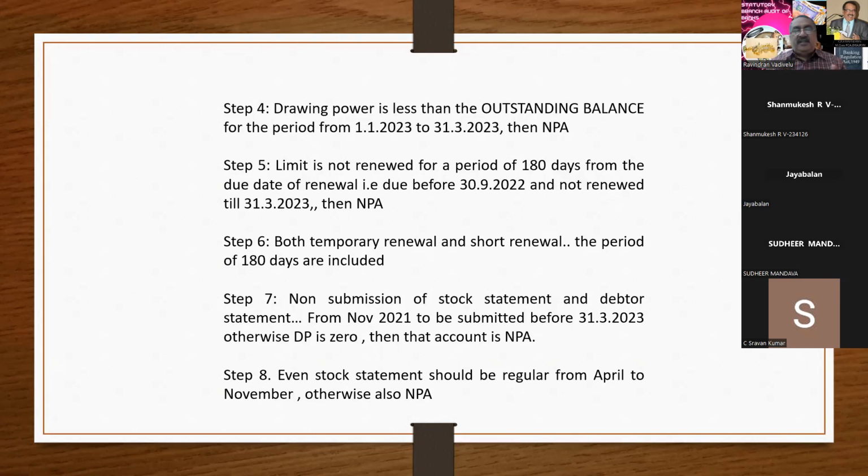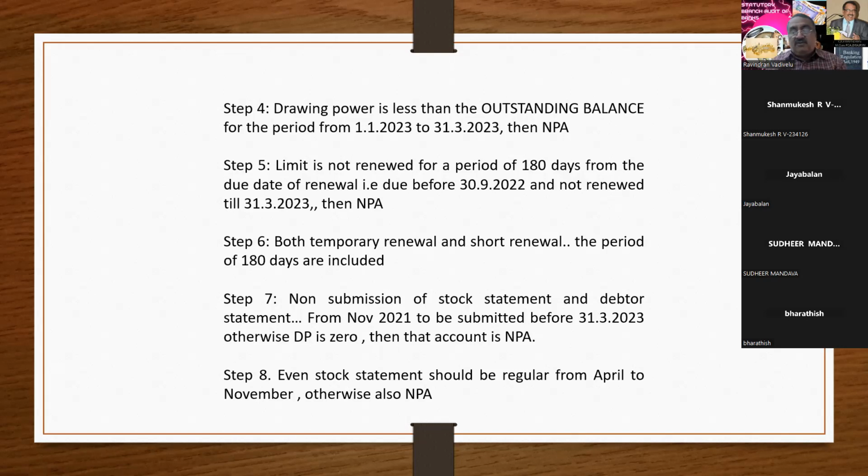See, here I'll tell one very interesting case about this concept. I've gone for a stock audit. In that stock audit, there's a column whether the account is standard or not. This is the question they are raising in the stock audit. And the statutory auditor, as on 31/3/22, I think it's as on 31/3/22, sorry, 31/3/21, the statutory auditor had audited for the year ending 31/3/21.